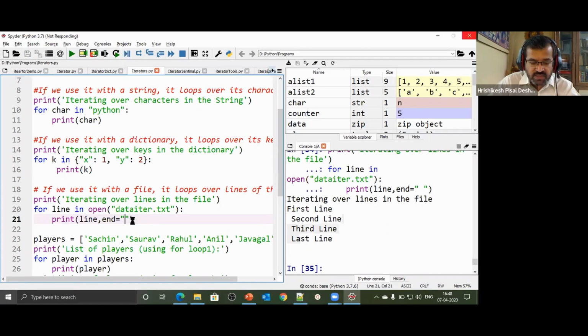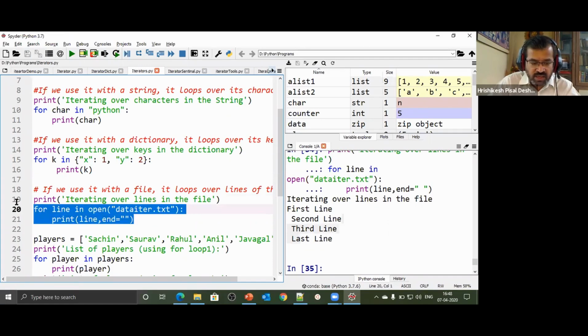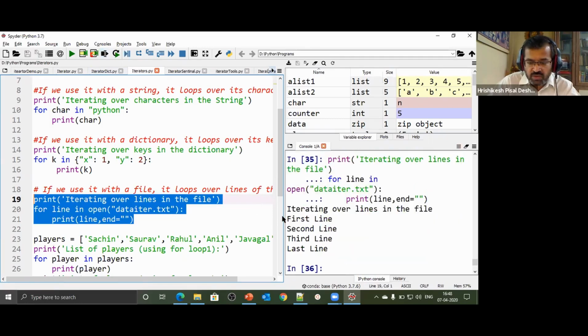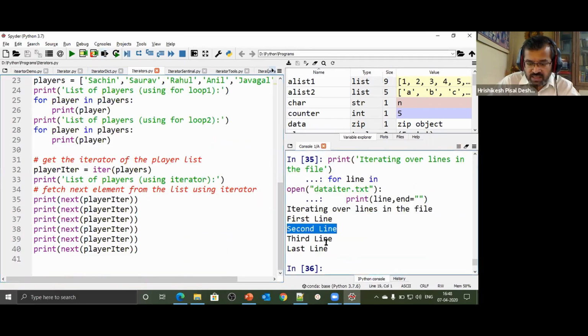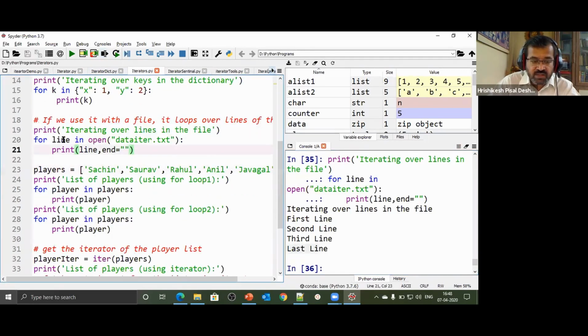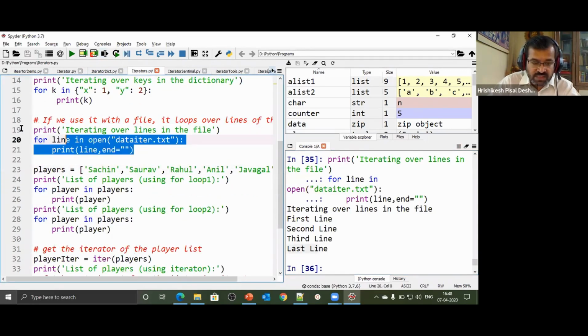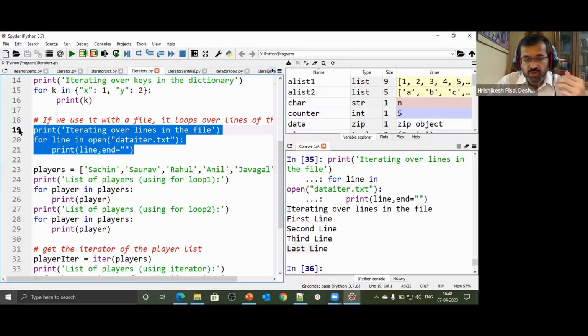So instead of space, I'm saying nothing to be done at the end of the line. Okay, now here we go. Look at that: first line, second line, third line, and last line. All the lines have got printed. So this iterator concept with the for loop is very powerful. It was an implicitly created iterator which iterated through the contents of a list, and it has iterated through a file.